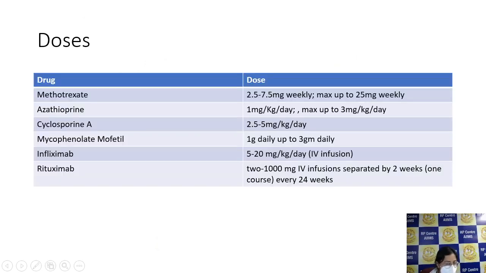Now these are the doses that we usually start with. Methotrexate is started weekly with a dose of 2.5 to 7.5 mg. Azathioprine is started at 1 mg per kg per day, and cyclosporin. So our patient came with subretinal fibrosis only. Only topical steroids were given because subretinal fibrosis was stationary, it was non-progressive, and plus the vision was already low in the right eye. So we just treated him for the anterior uveitis and nothing else.